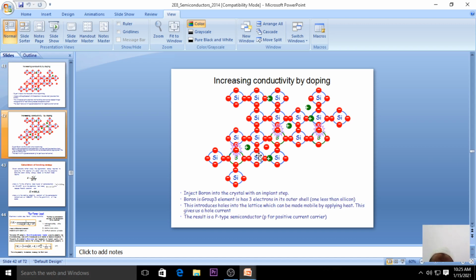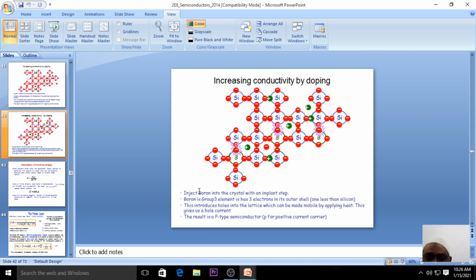That is also an impurity element added to the pure semiconductor for the application. In today's class we discussed the energy band theory, and depending on it, how solids are classified into conductors, semiconductors and insulators. We discussed the meaning of a semiconductor, why an engineering student should understand it, and how semiconductors are classified into intrinsic and extrinsic, p-type and n-type. We give this importance because it has great applications if you increase the conductivity.